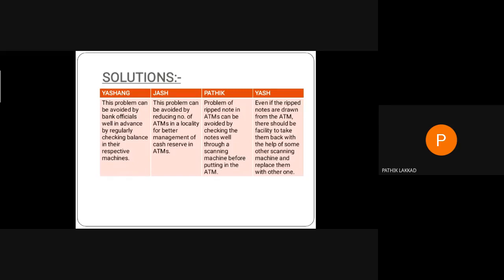Now Yash will tell you one solution. So my solution is that if the notes come out torn, there should be another machine which can take it back by scanning it, or someone else who can change the notes. So that is our presentation.